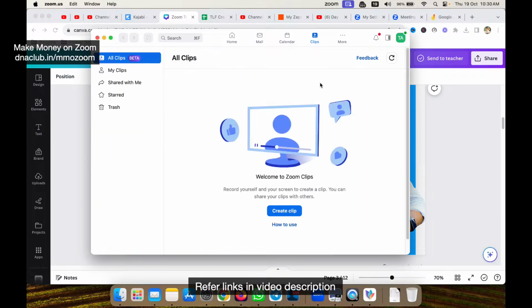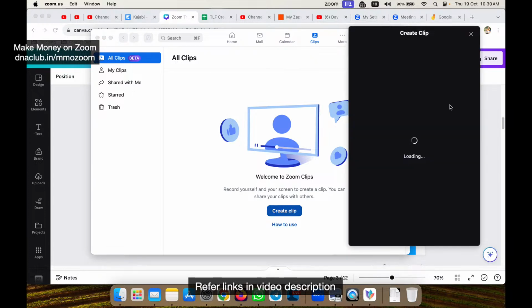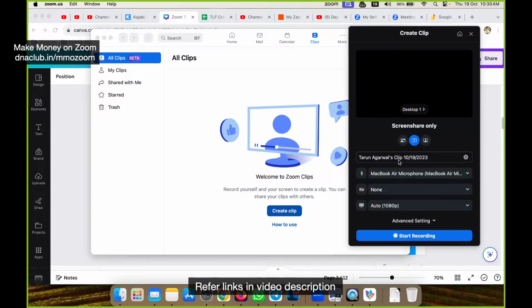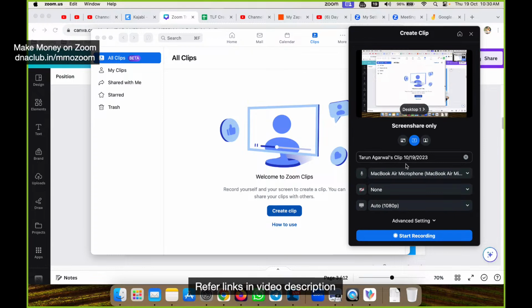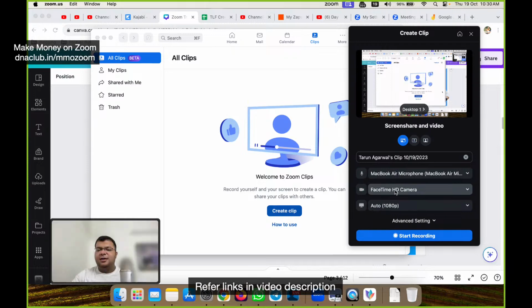If I click on clips, can you see that it is giving me these options: all clips, my clips, shared with me, starred, and trash. Suppose I have no clips here, so it will give me the option to create a clip. If I click on create clip, it asks me which mic to use. This is the mic I want to use. Would I like to switch on my camera, yes or no? If I click here, I can switch on my camera as well.